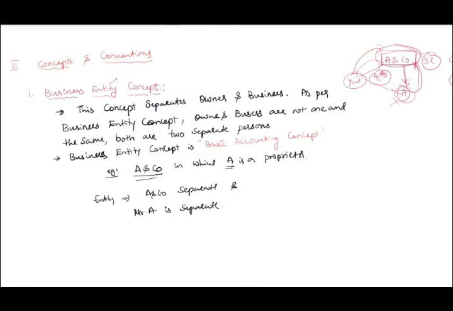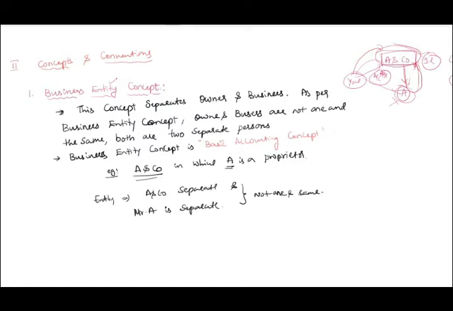Not one and the same. So the business entity concept is over.